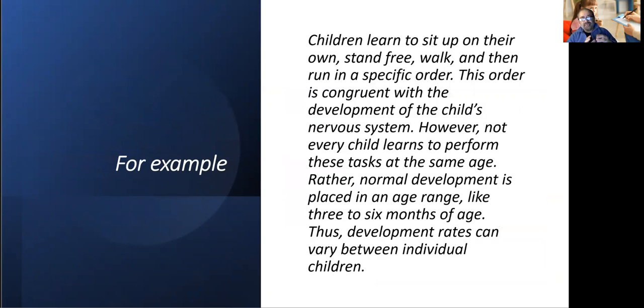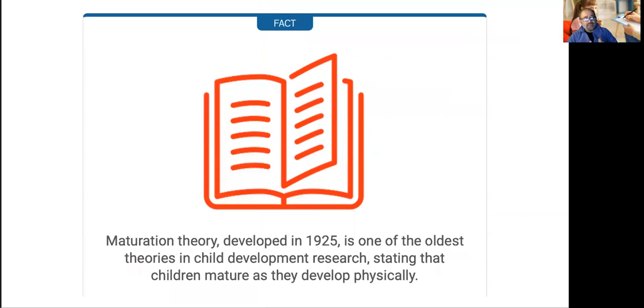One example is that children learn to sit up and stand on their own, and they stand free, they walk, and then they run in a specific order. This order is congruent with the development of the child's nervous system. However, not every child learns to perform these tasks at the same age. Rather, normal development is placed in an age range, like 3 to 6 months of age. Thus, development rates can vary between individual children. So, again, maturation theory, developed in 1925, one of the oldest theories in child development research, states that children mature as they develop physically.